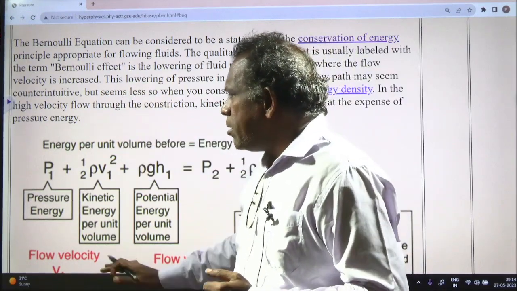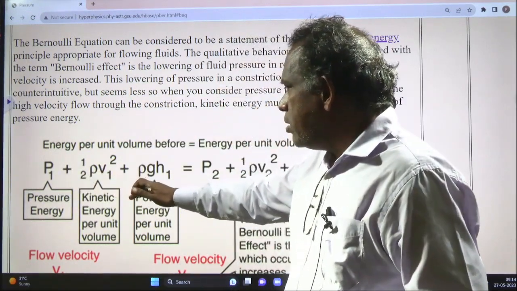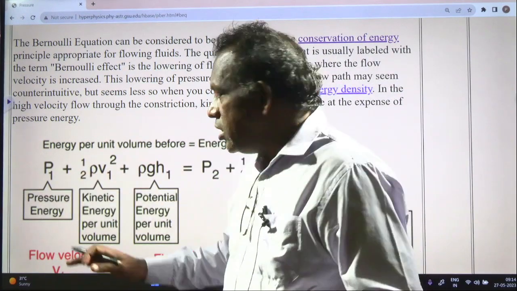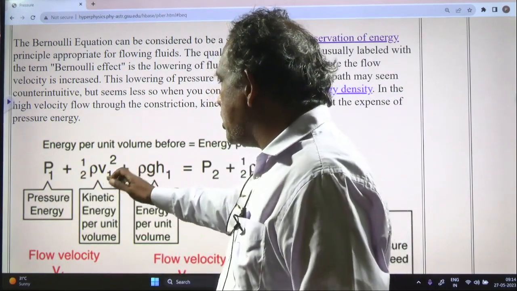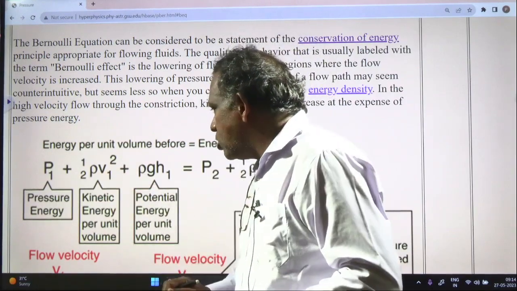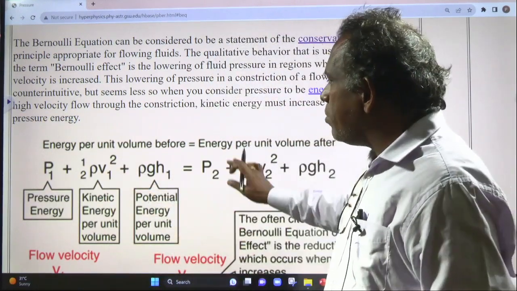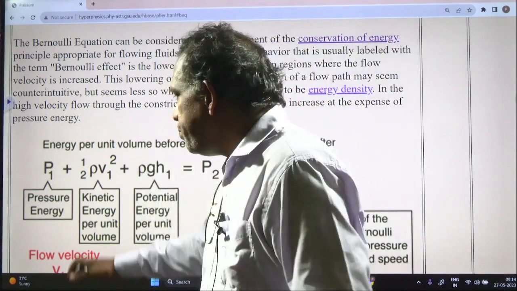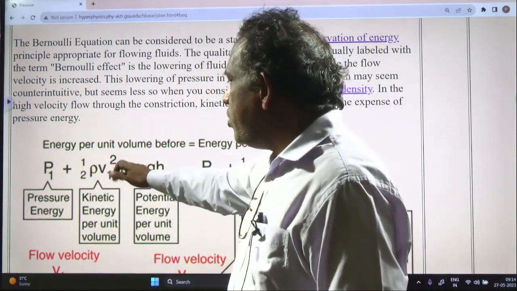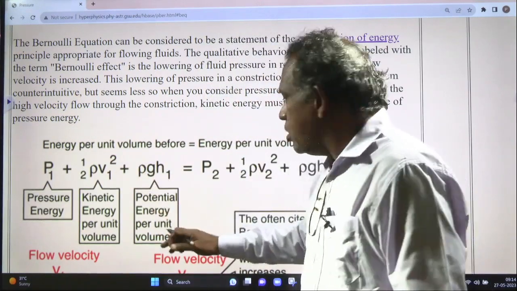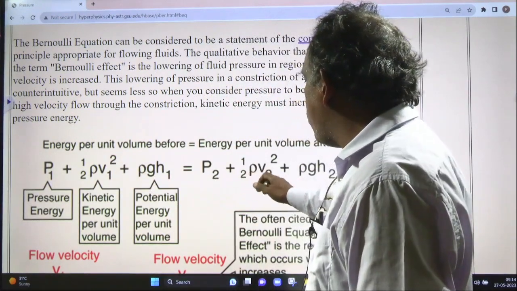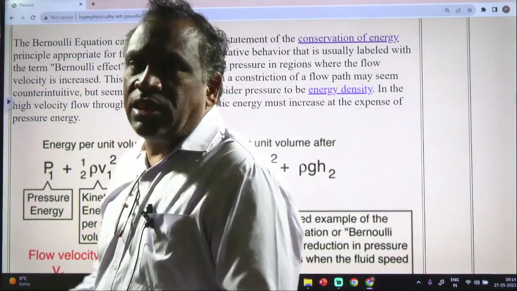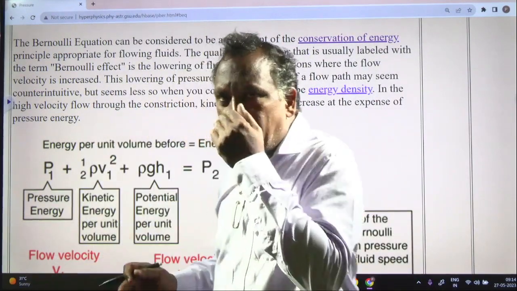Bernoulli's equation involves pressure energy, potential energy and kinetic energy. The potential energy, kinetic energy and pressure energy together remain constant. Energy per unit volume should be taken as a constant. P1 plus half rho V1 square plus rho g h1 is equal to P2 plus half rho V2 square plus rho g h2. That is Bernoulli's equation.